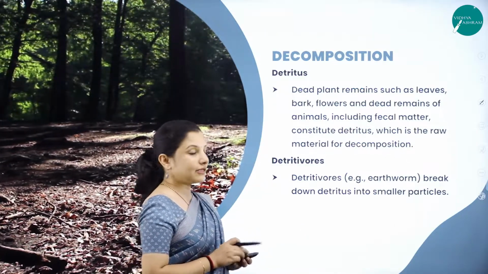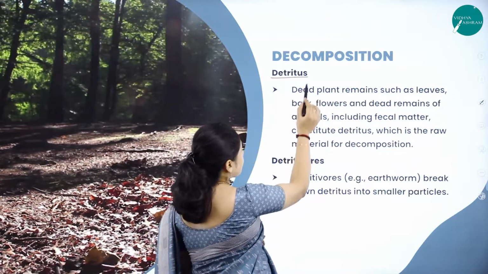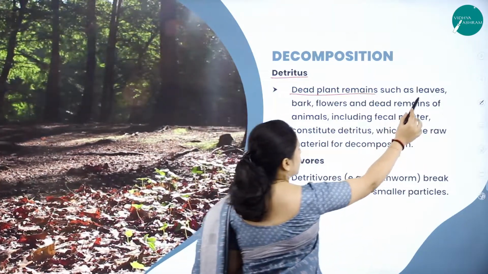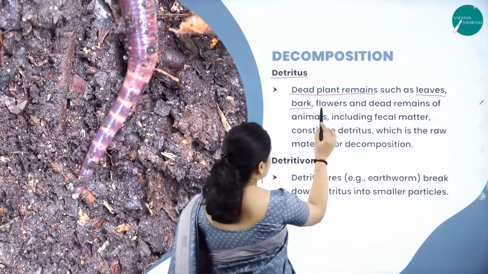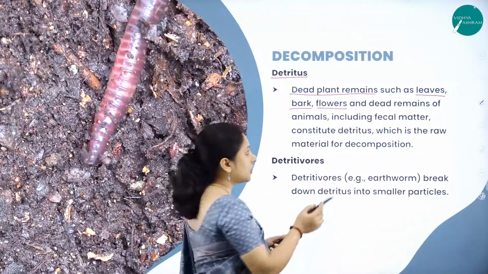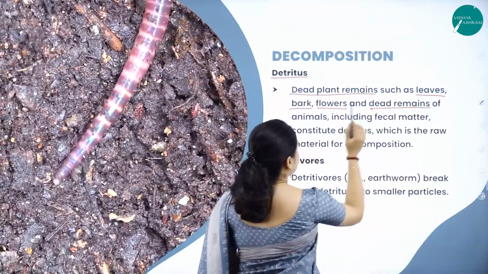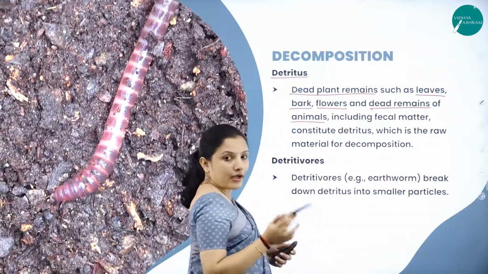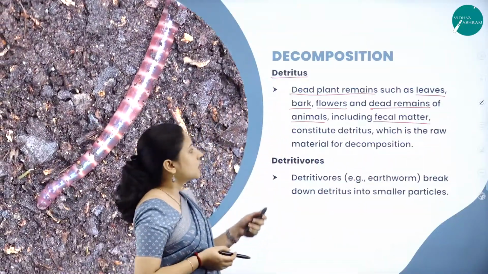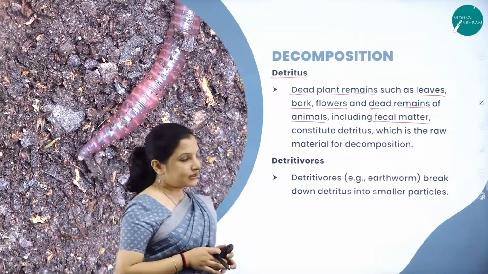So talking about detritus, detritus is nothing but the dead plant remains such as the leaves of the plant, the bark of the tree, the flowers of the plant, and not just that, it even includes the dead remains of the animals and also the fecal or the excreta matter of the animals. All these are called as the detritus.